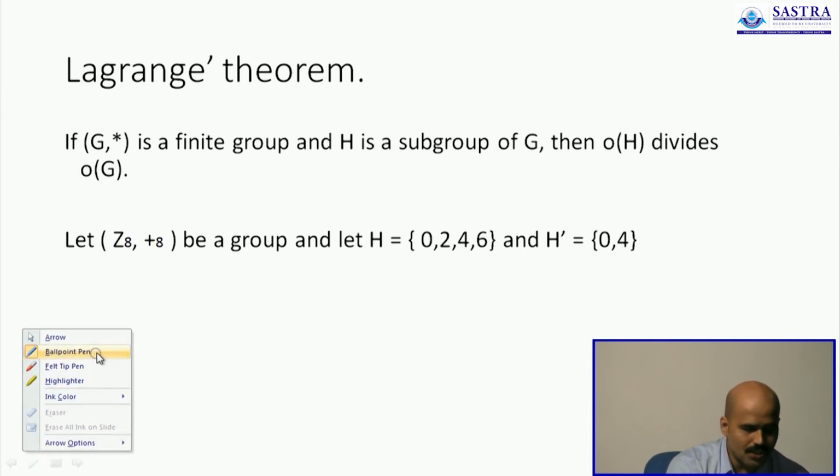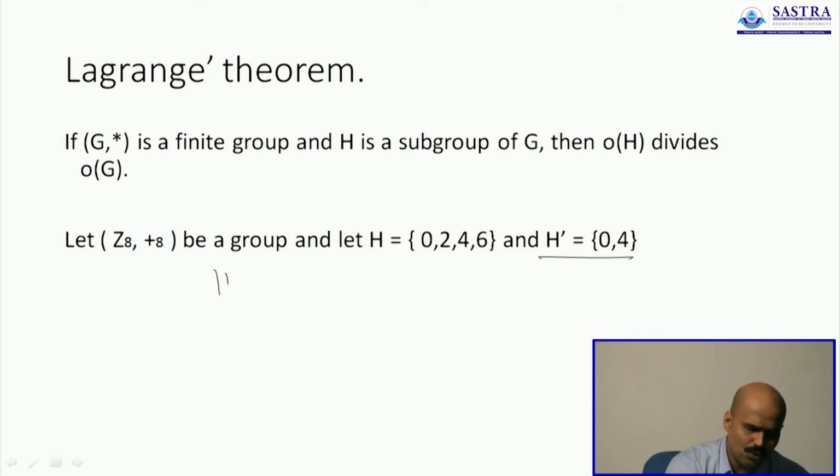What happens if you consider H dash? H dash is only 0 and 4. Checking this is too easy. Only 0 and 4. 0 with 0 is 0, 0 with 4 is 4. 4 with 0 is 4.